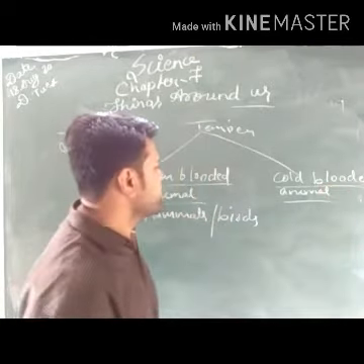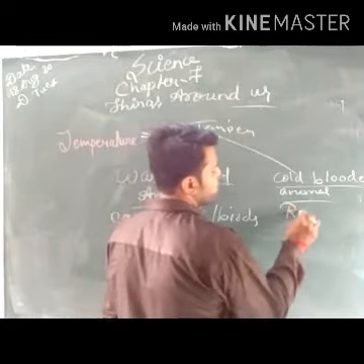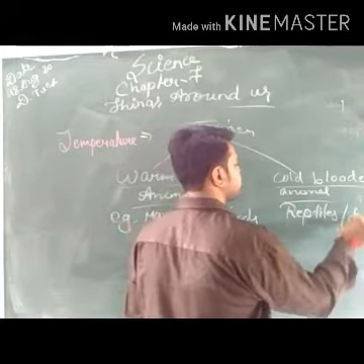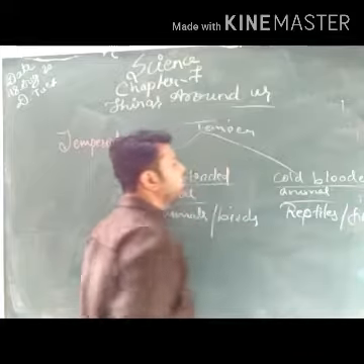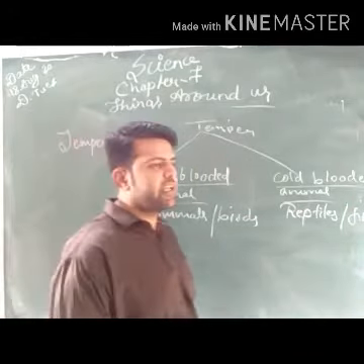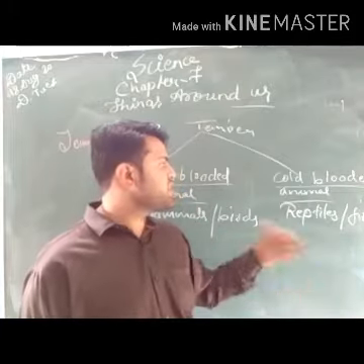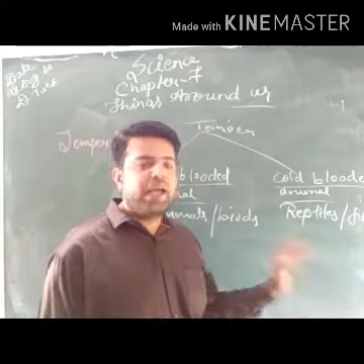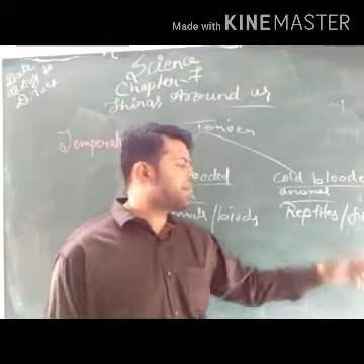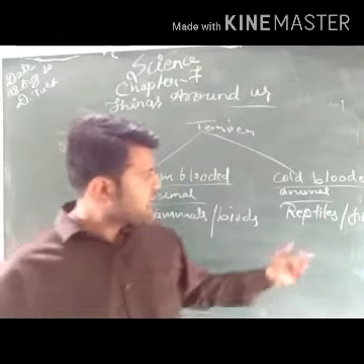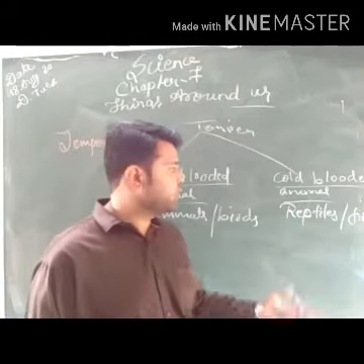The examples you can see are the reptiles or the fish. Cold-blooded animals are the animals which change their body temperature with the change in the temperature of the environment. How can you say?